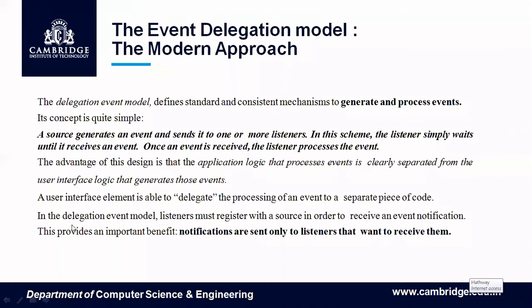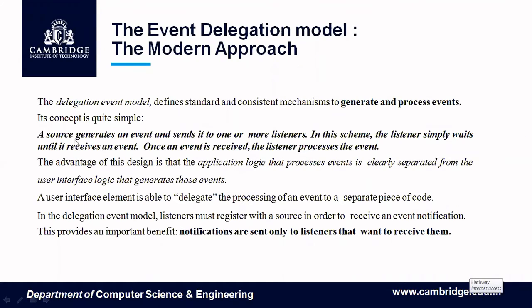In the delegation model, listeners must register with the source in order to get the event notification. This provides an important benefit: notifications are only sent to listeners that want to receive them. So there are two components. One is the source, another one is the listener. When the source generates an event, the listener would have already registered with the source. Therefore, the listener will be notified about the event and will handle the event, and returns the answer to the source.